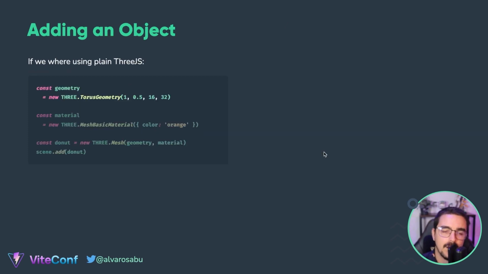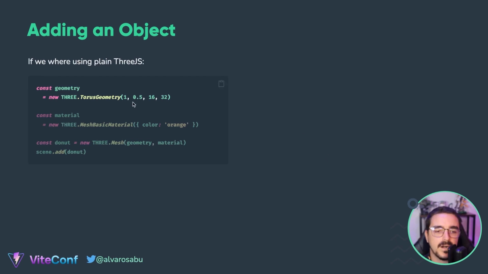So how do we add an object? If we were using plain Three.js, we would do something like this. We create the geometry using one of the constructors. The cool thing about Three.js is it has a bunch of different geometries already. So we can use the torus geometry. Torus geometry is basically a donut. I don't know why they don't call it donut geometry, but it's called torus geometry, okay?